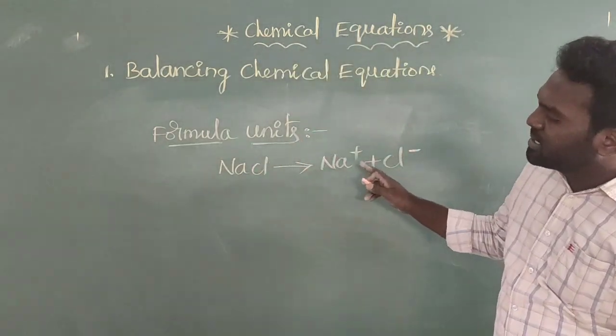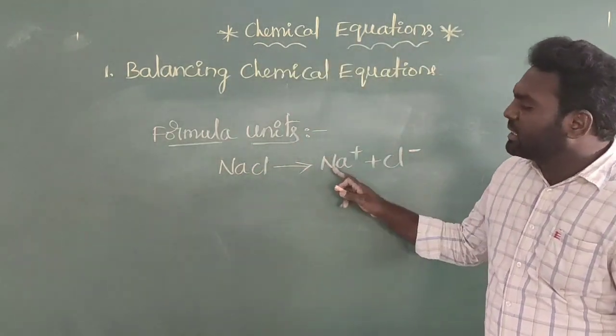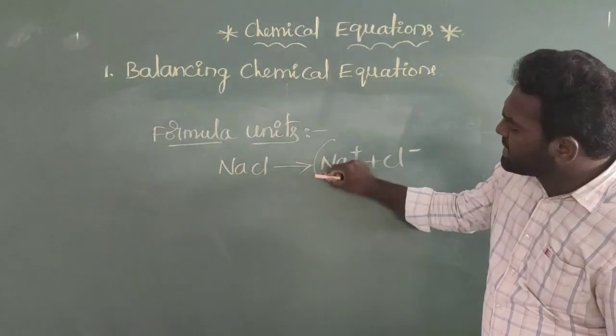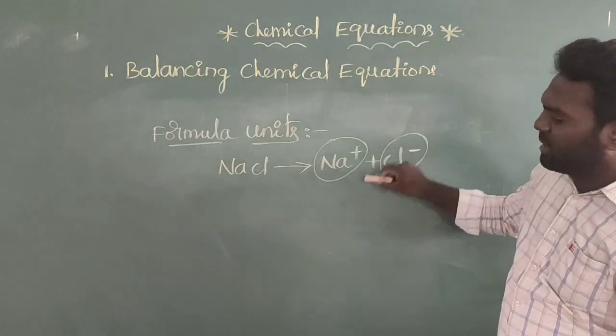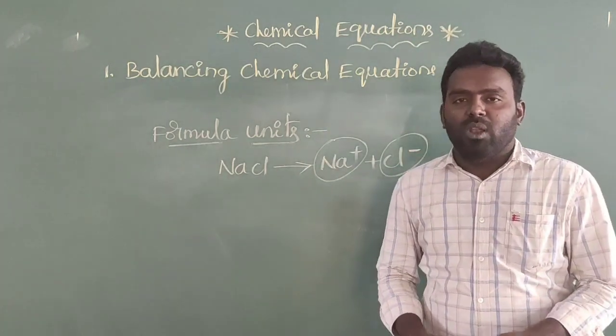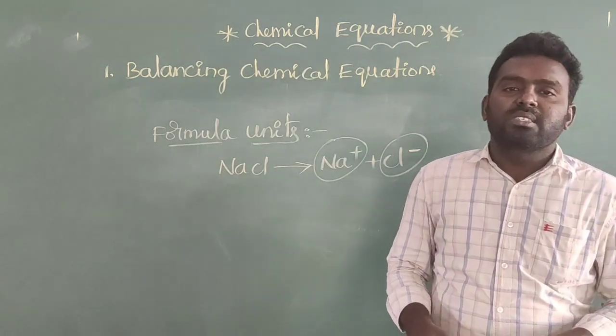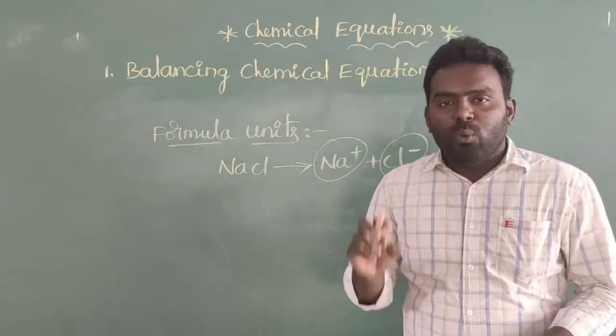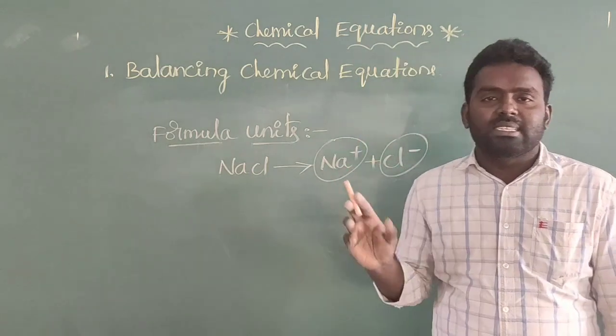How many formula units are present in NaCl? Here there are 2 formula units. One is Na plus and the second one is Cl minus. In the formula of NaCl there are 2 formula units, Na plus and Cl minus.